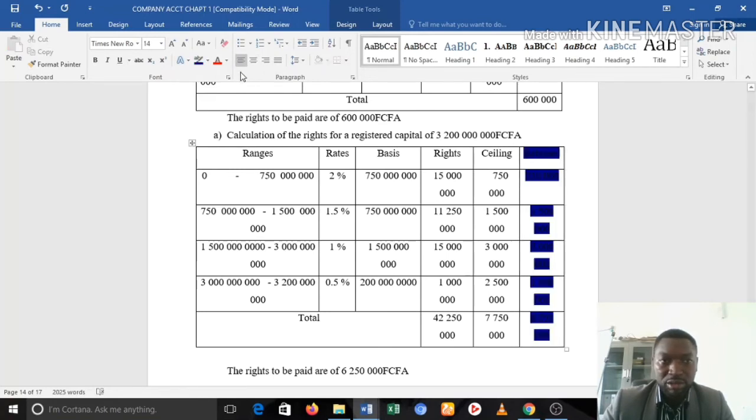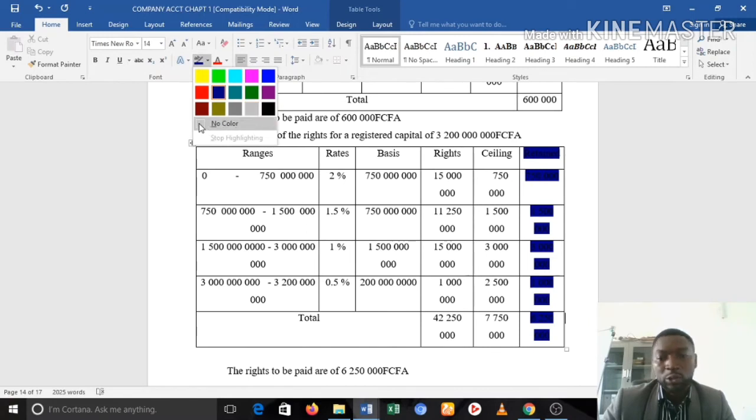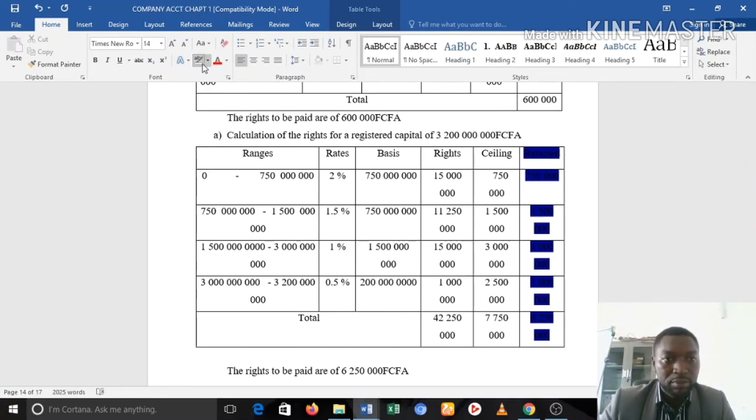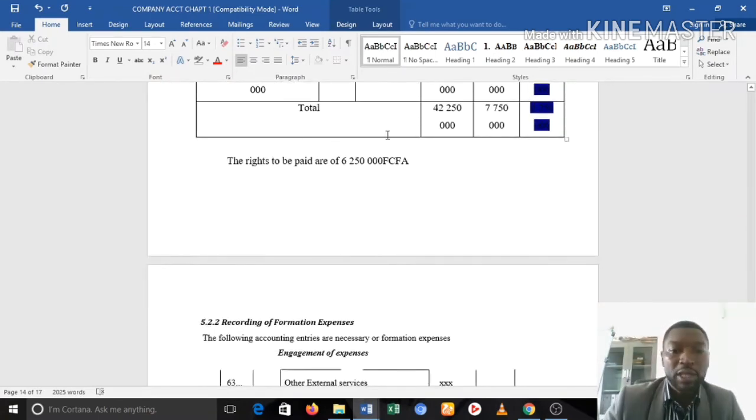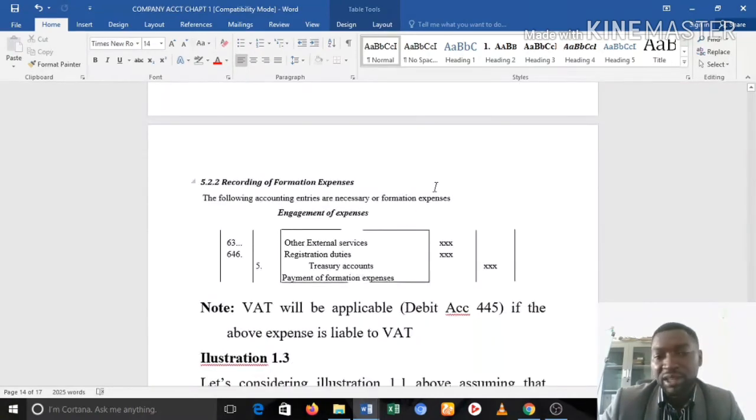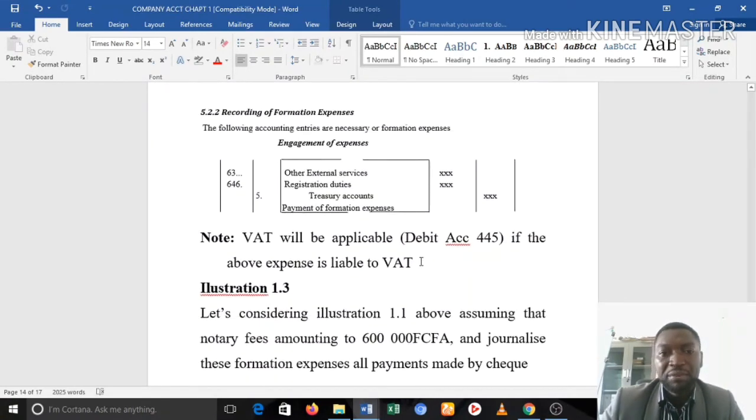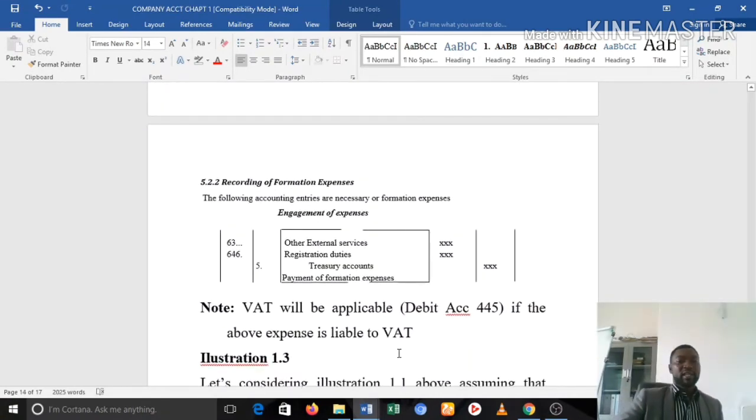This amount. Okay, so the rights to be paid are 6,250,000.